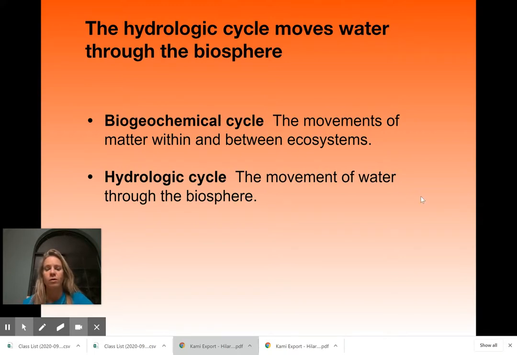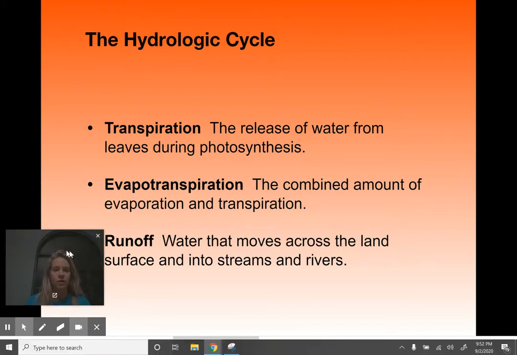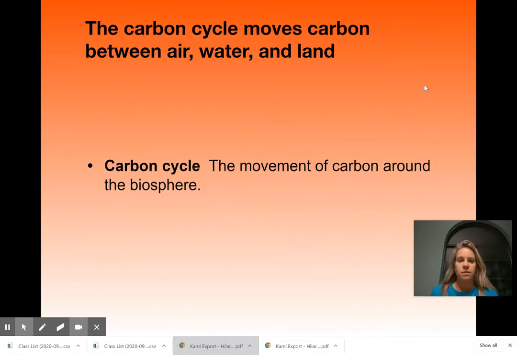Hydro means water. All right, and then the few terms that I talked about in the hydrologic cycle: we've got transpiration. That's one that people forget about all the time with plants. But transpiring, during photosynthesis, they're giving off water. And then evapotranspiration is a combination of transpiration and evaporation. So that together creates the humidity or the water vapor that's in the sky. And then runoff, of course, simply it's raining and the water runs off into the ground or into the ocean or rivers. All right. So then the carbon cycle, carbon moving around the biosphere.